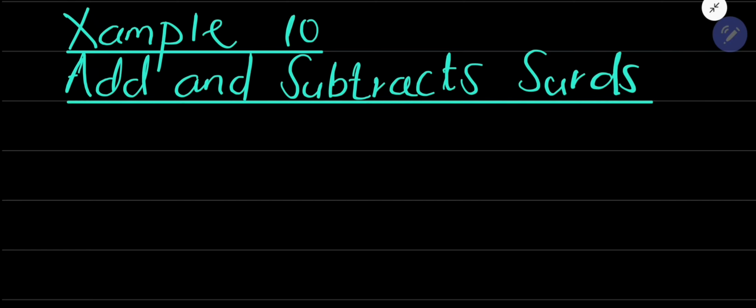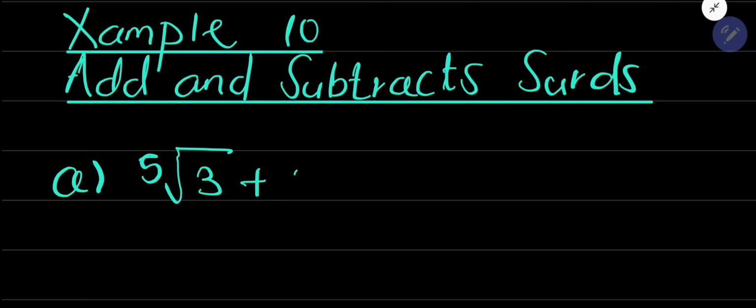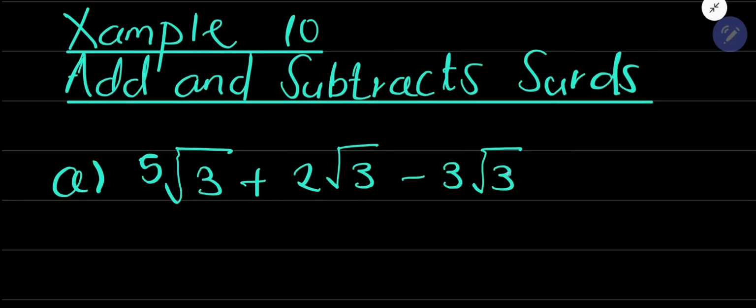Quickly, let us take the first example. A, you have 5 root 3 plus 2 root 3 minus 3 root 3.